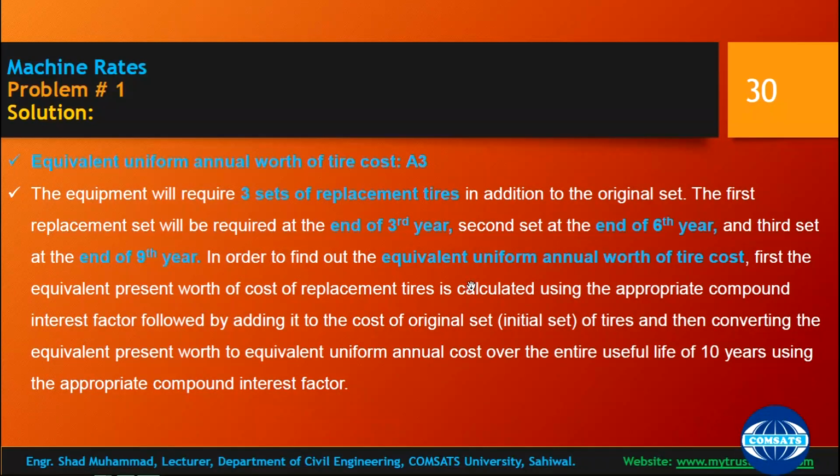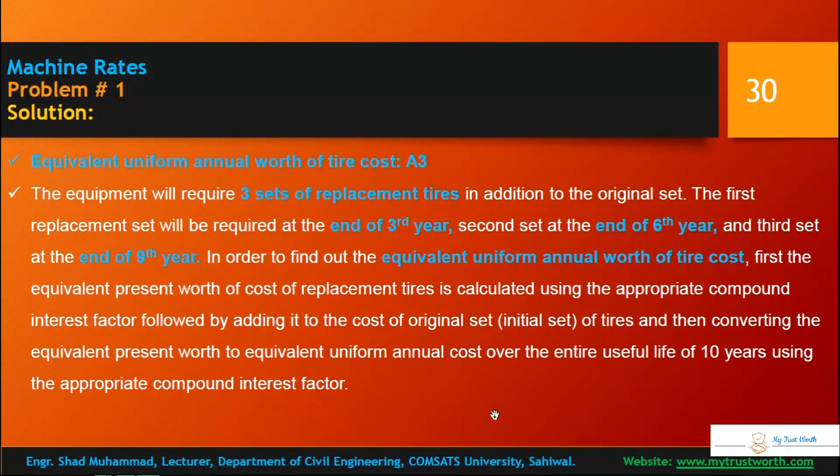It is stating that you have to replace 3 sets of tires, and for each set you have to multiply that cost with the present worth factor. You have to find the present worth of those tires, and when you find the present worth, then you find the uniform annual worth of those tires.